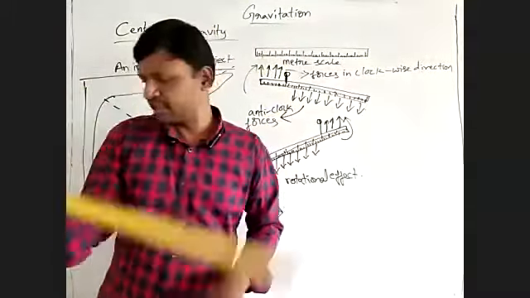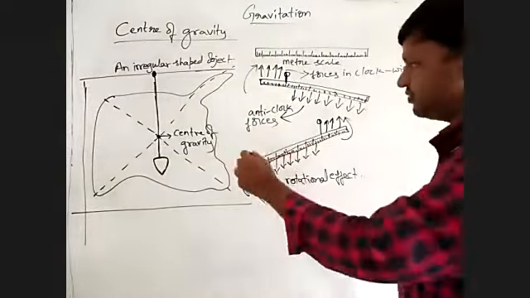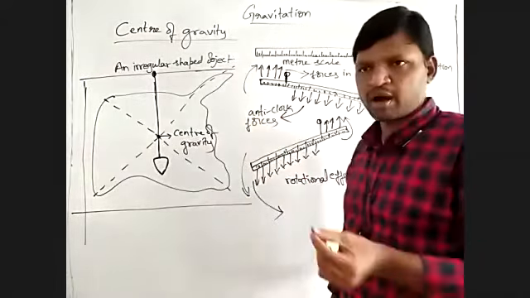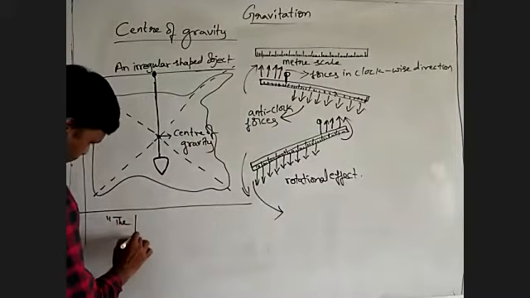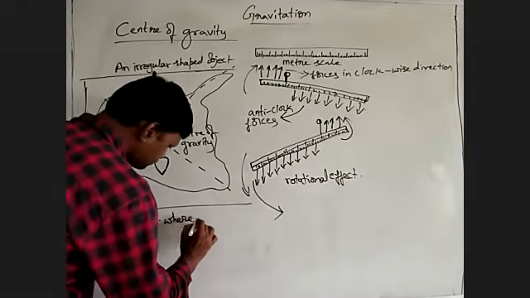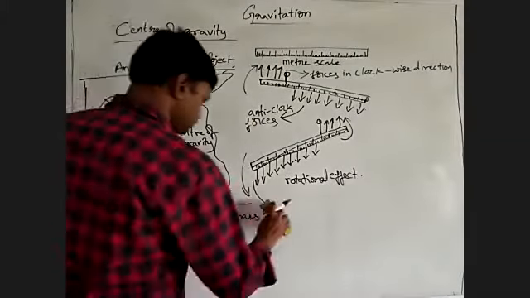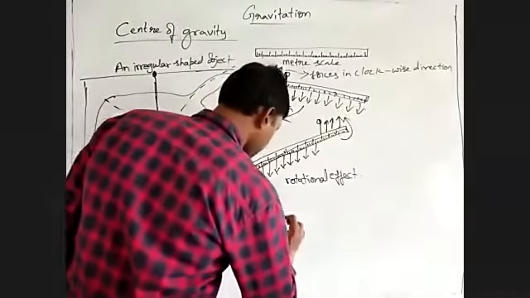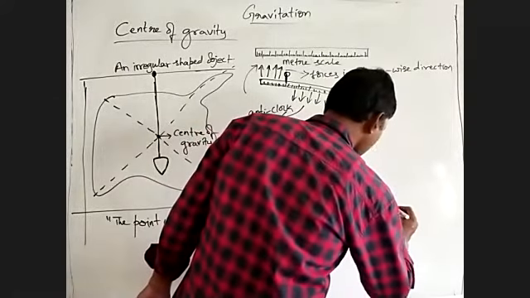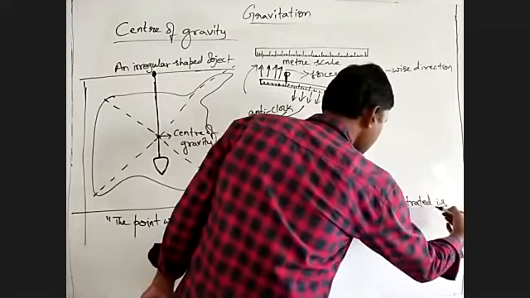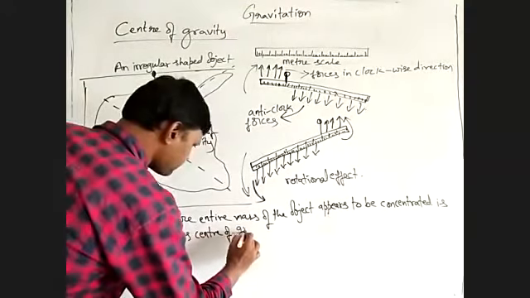So in order not to make the object rotate, the point where the entire mass of the object appears to be concentrated is called the center of gravity.